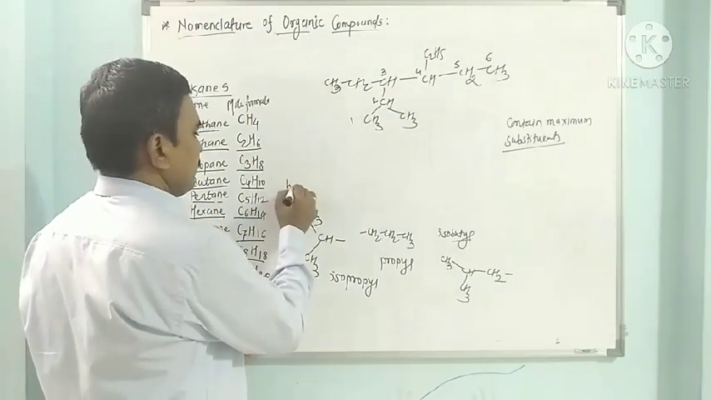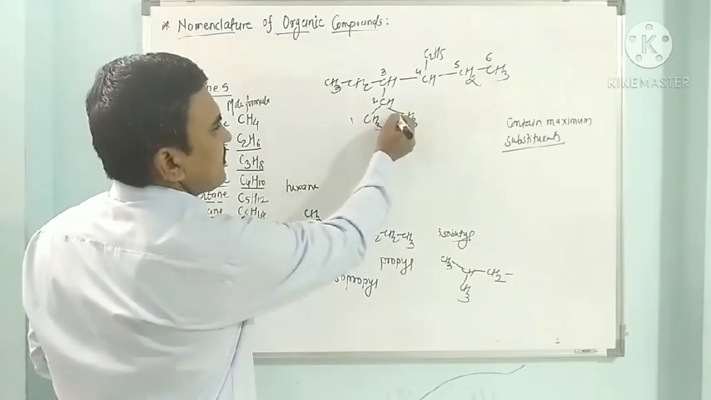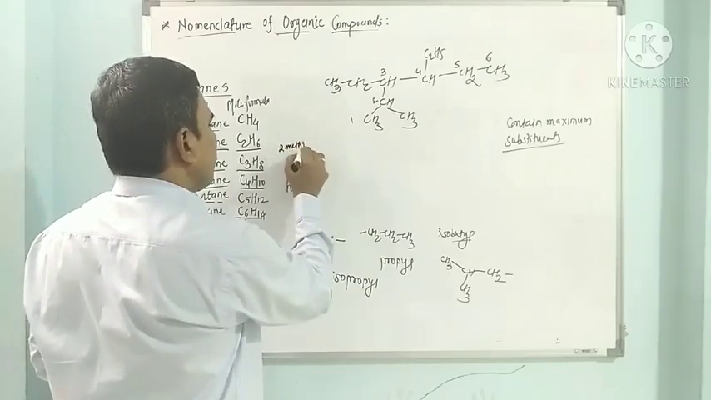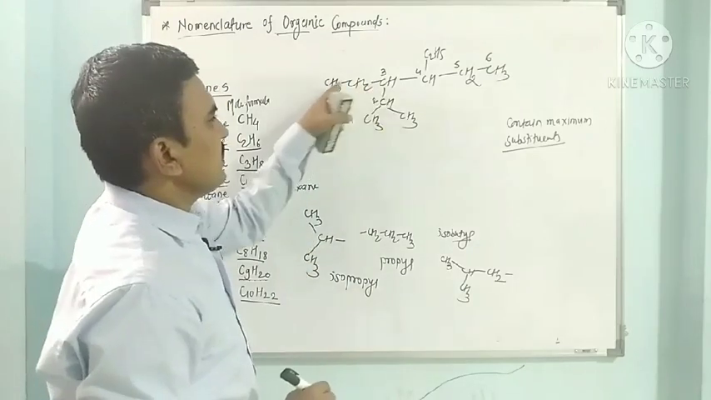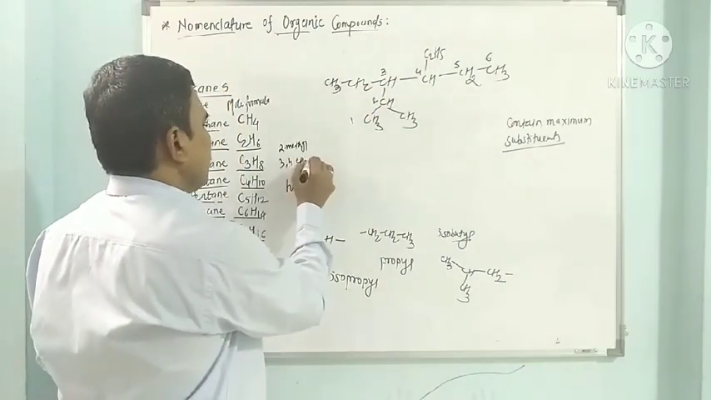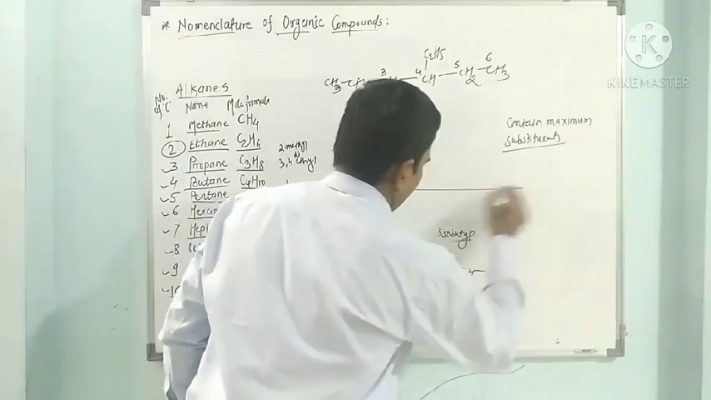So it is hexane. This is 1. Then it is having methyl at second position, so this is 2-methyl. 3-ethyl is there, 4-ethyl is there, so 3,4-ethyl is there. So this is diethyl. I have to arrange in a systematic way.